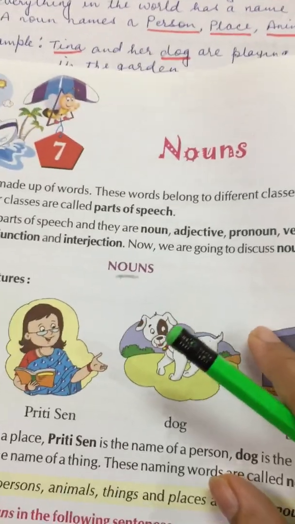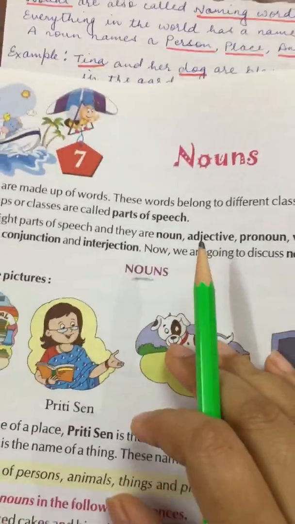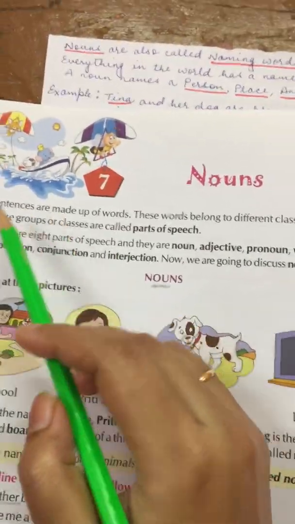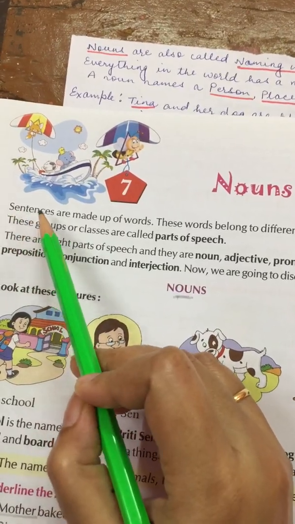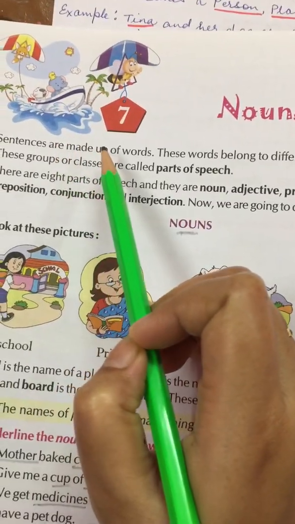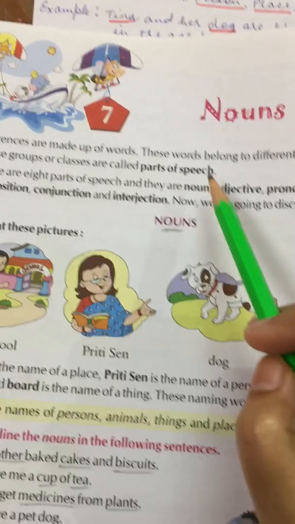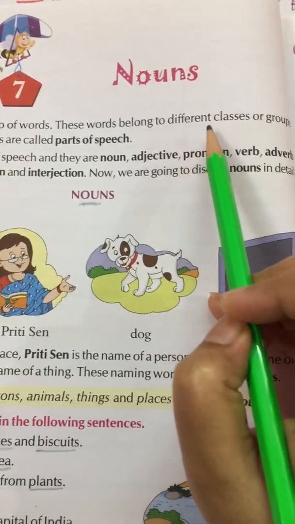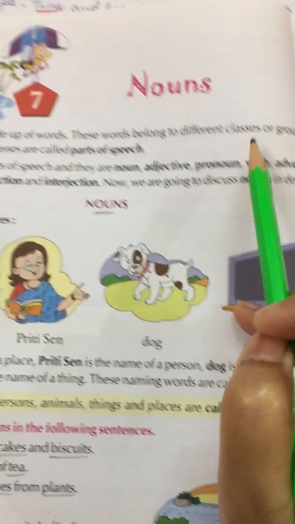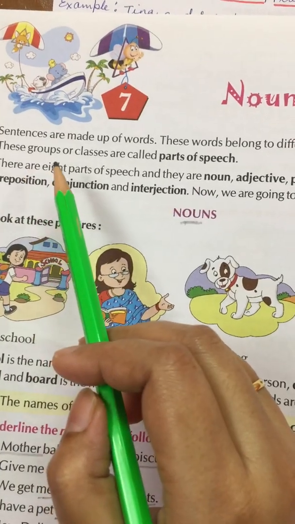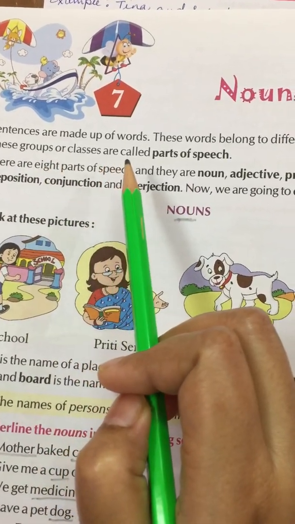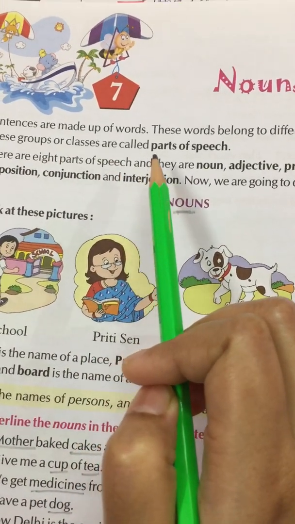Let us open the next chapter, that is nouns. So let us start reading now. Sentences are made up of words. These words belong to different classes or groups. These groups or classes are called parts of speech.